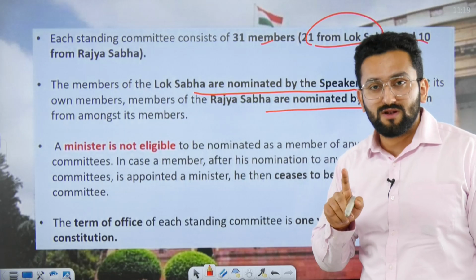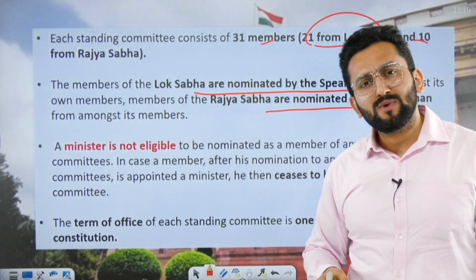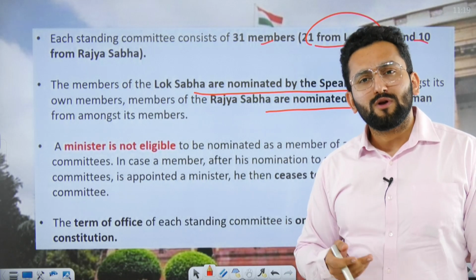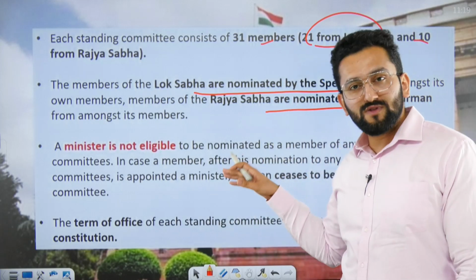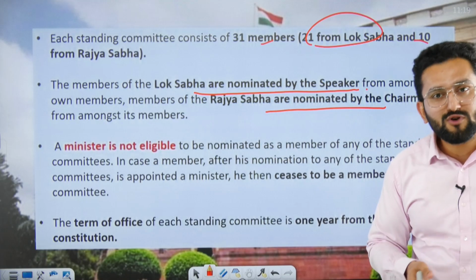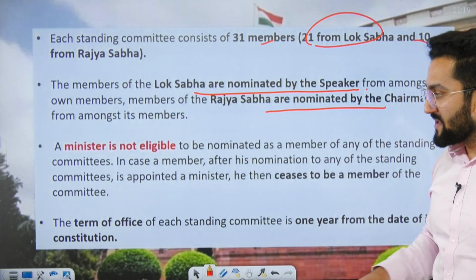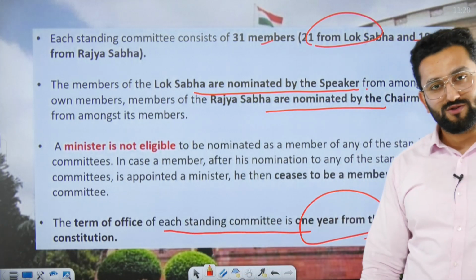Ministers are not eligible to be members of departmental committees. Why? Because these departmental committees are made to keep a check on the expenditure part, the financial probity part of these ministries. So if the minister herself is part of this departmental committee, then why would that person be critical of his own ministry or her own ministry, right? The term of office of each standing committee is 1 year from the date of their constitution, from the date they are made.